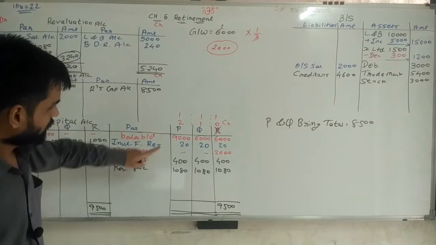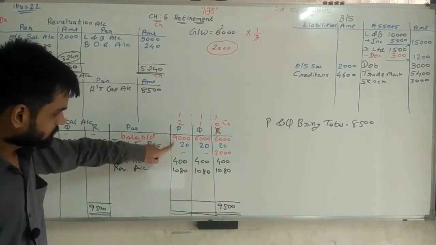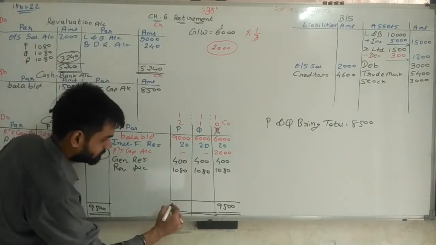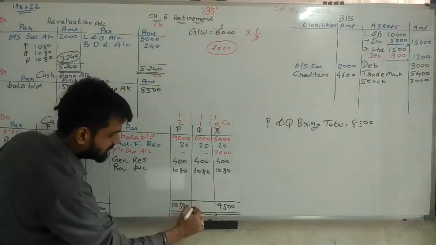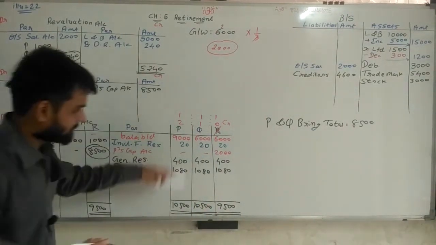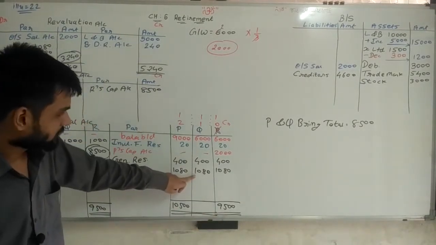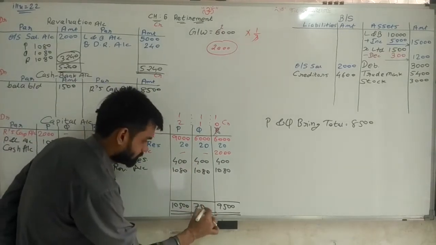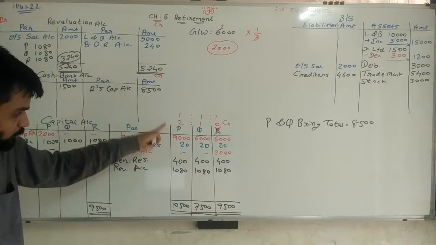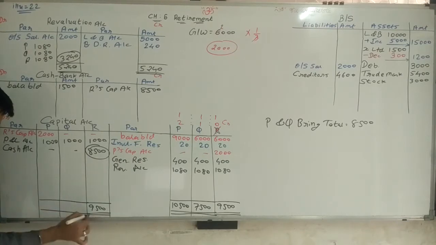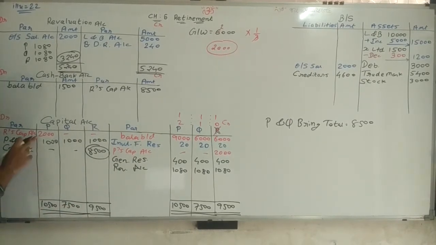Try to understand. So 9,000, 1,000, 10,000, 10,500 rupees is the total. Here also total 10,500 because same amounts are there. Sorry, here amount is changed. 6,000, 7,000, 7,500. So P's capital total is 10,500. Q's capital 7,500. Here also we are writing 10,500, 7,500. From 10,500 we are deducting 2,000 and 1,000.